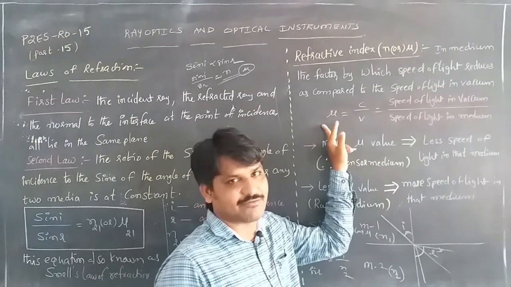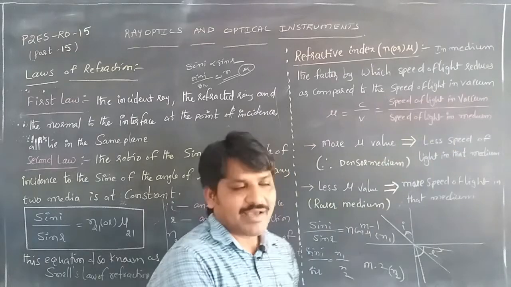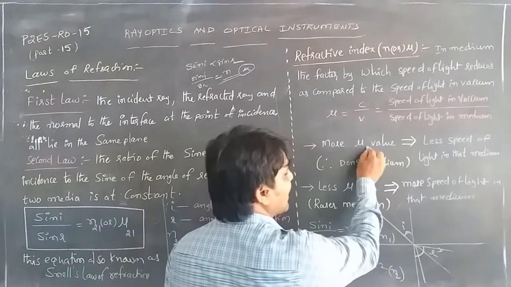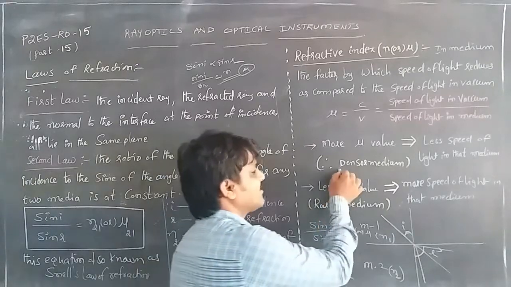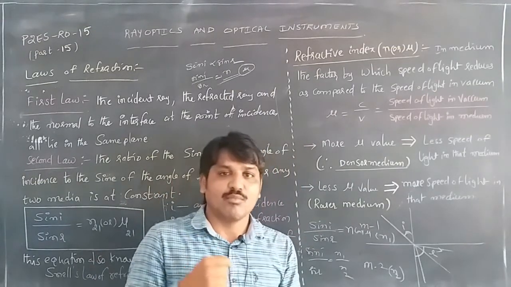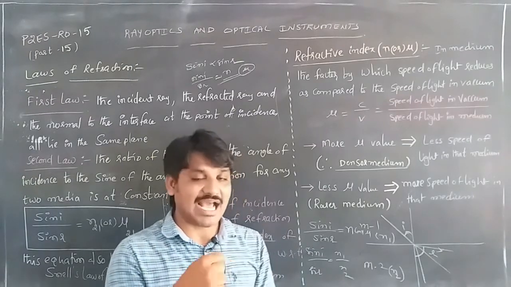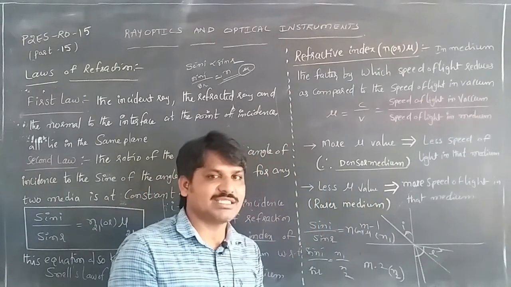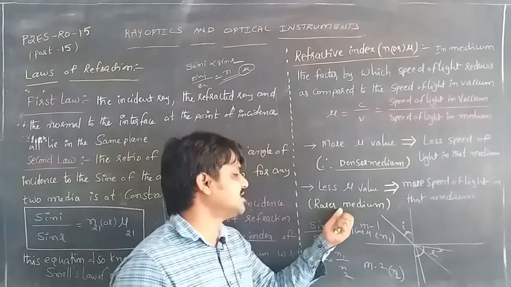That is, the refractive index is equal to the speed of light in vacuum divided by the speed of light in the medium. The medium having a more mu value has less speed of light in that medium, and it is considered a denser medium. A medium with a less mu value, a lower refractive index, has more speed of light in it.